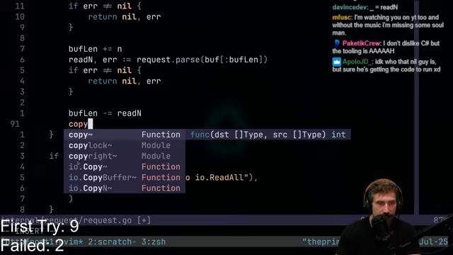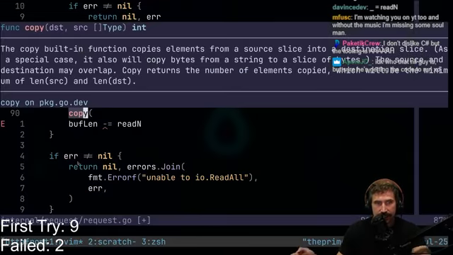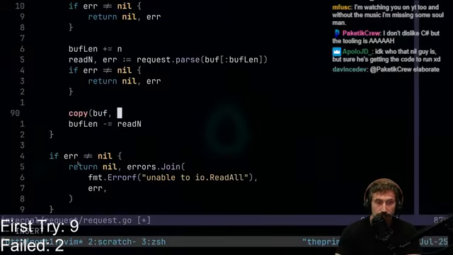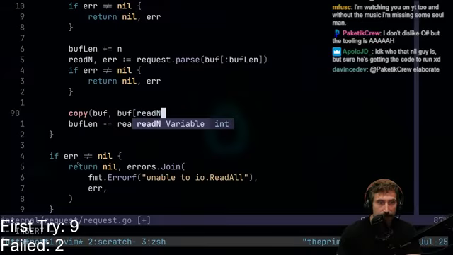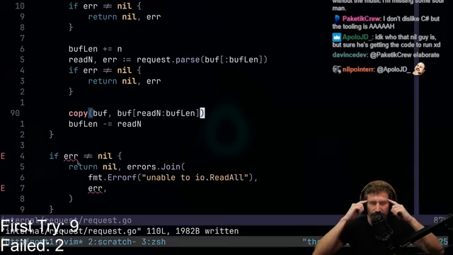And then we can copy. Actually, let's not do that quite yet. We'll do that at the end. And we can copy. This takes a destination and a source to read from. We're going to take our buff as our destination, and our source, of course, is going to be starting at readN up into buff length. Now, there might be an error here. This is always one of those things that gets a little bit tricksy, whenever you're playing with slices. Real easy to goof this up.